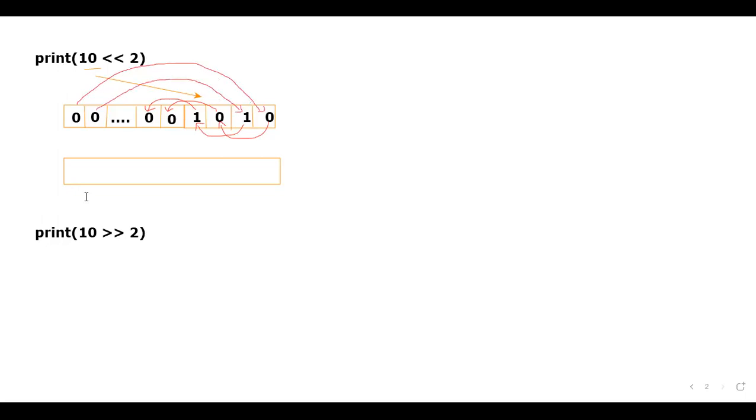Now, please tell me what will be the output. Don't you think the output is pretty simple? 0, 0, dash, dash, dash is what I have to tell. Dash, dash, dash. Next, 1, 0, 1, 0, 0, 0. Is that clear for everyone? This is how the data will be manipulated if you are using the left shift operator.